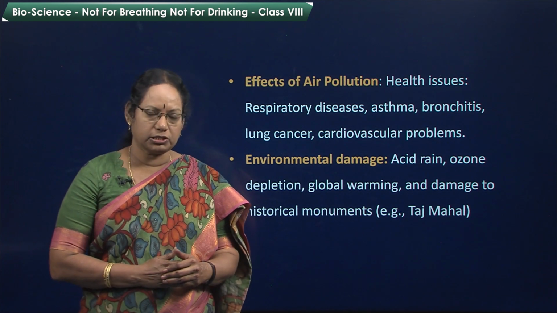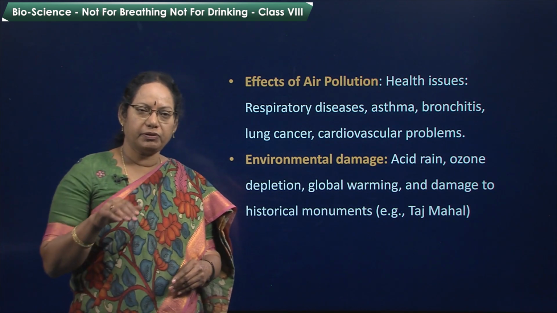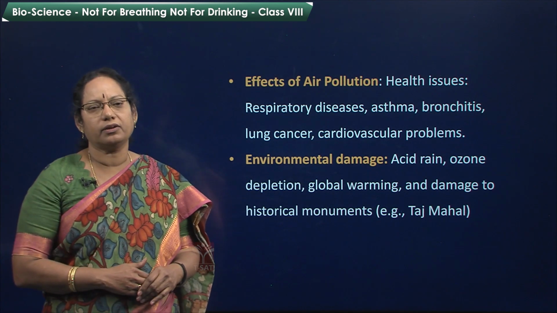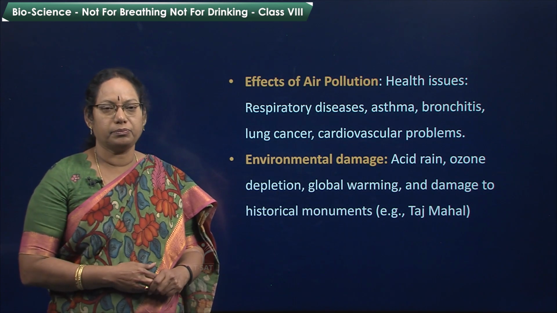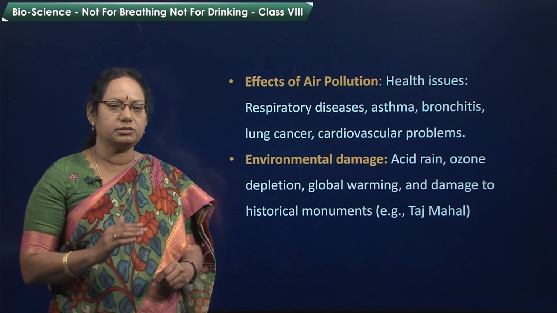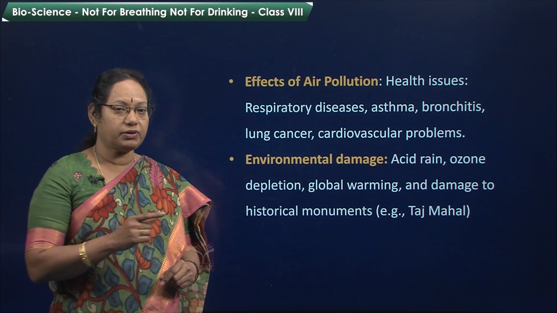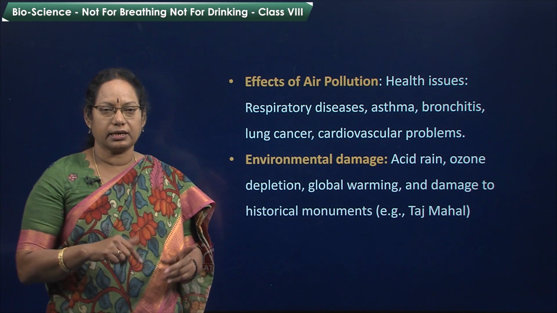What is ozone depletion? Actually, ozone is present where it prevents ultraviolet rays from coming to the earth. Ozone is useful in that way, but if it comes to the lower layers of the earth, it is a very poisonous gas. That is why we have learnt about it as a secondary pollutant. Ozone is the secondary pollutant.